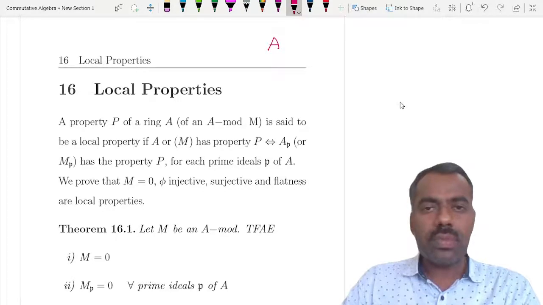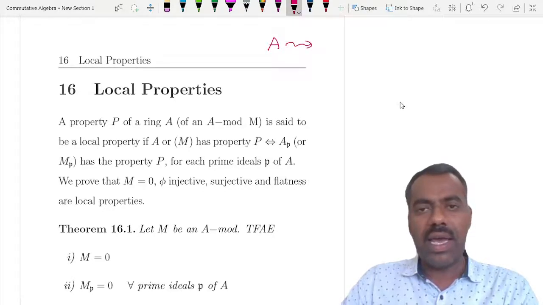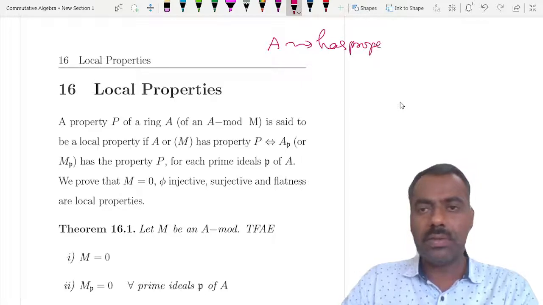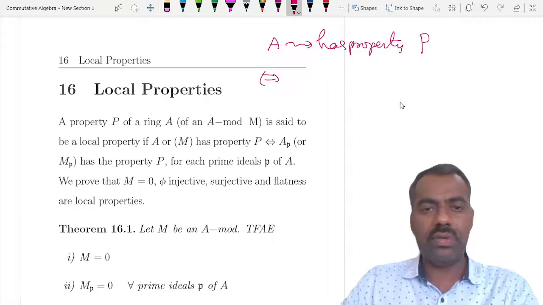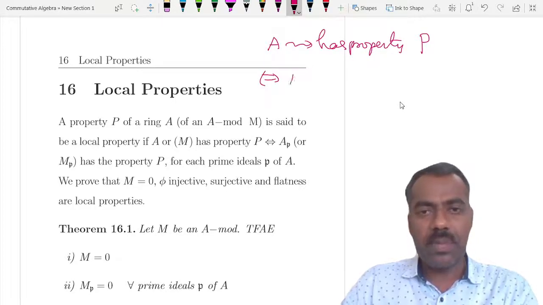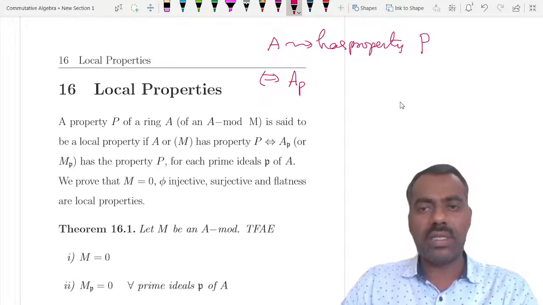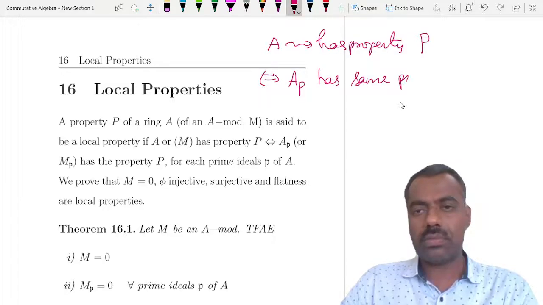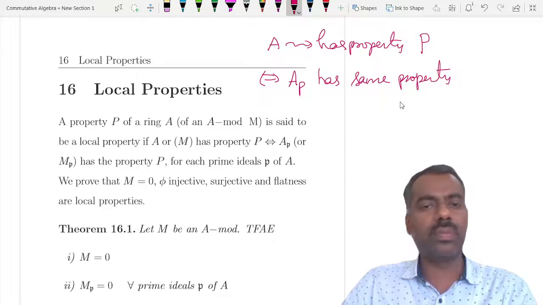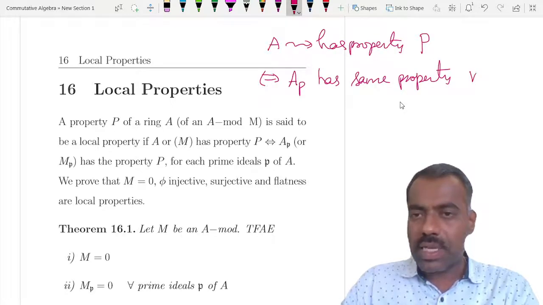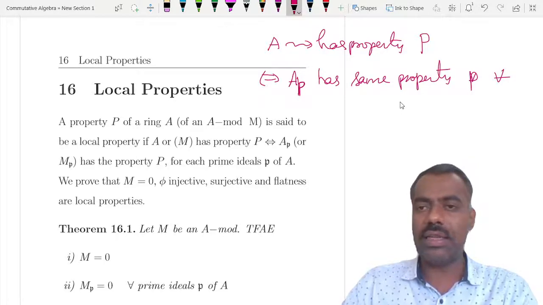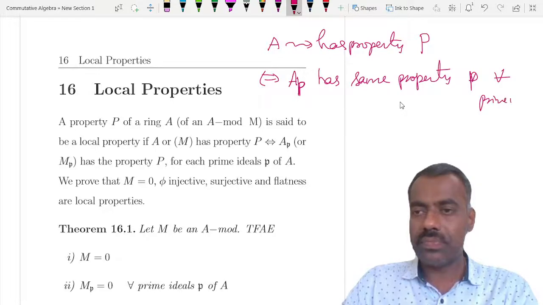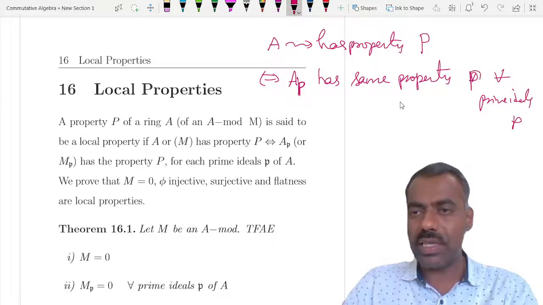Then we say that this A has a property, whatever property it may be, P, if and only if its localization A_p, or respectively M_p, has the same property P, for all prime ideals P. See, this is small p and this is different. If you want, you can write another one: for all prime ideals P. Okay, this is capital P.